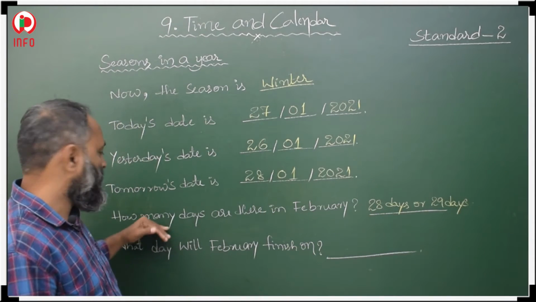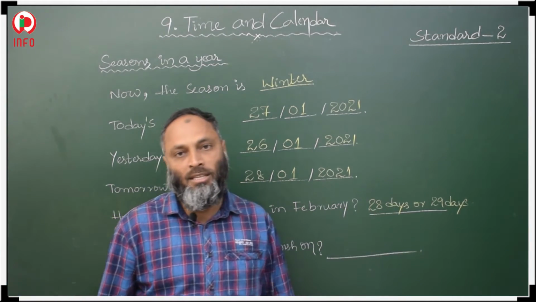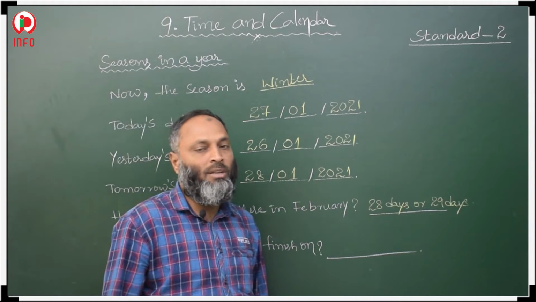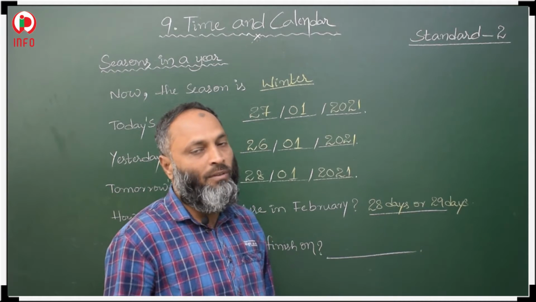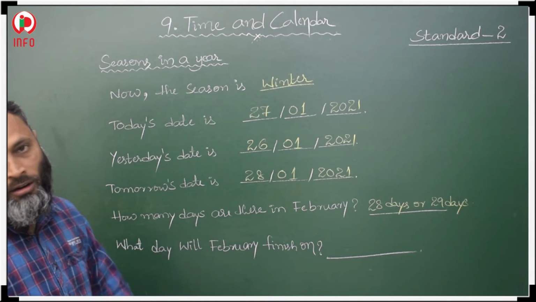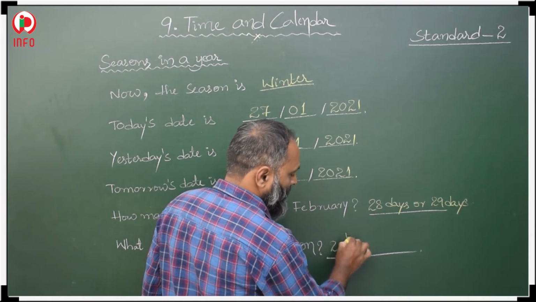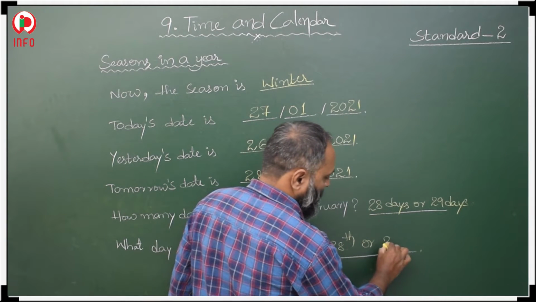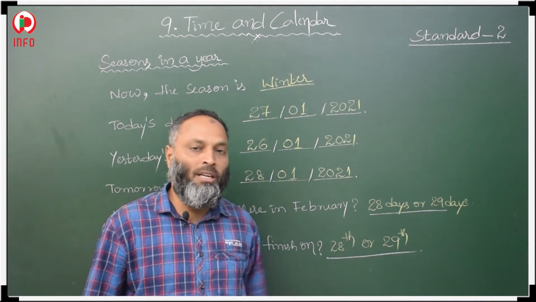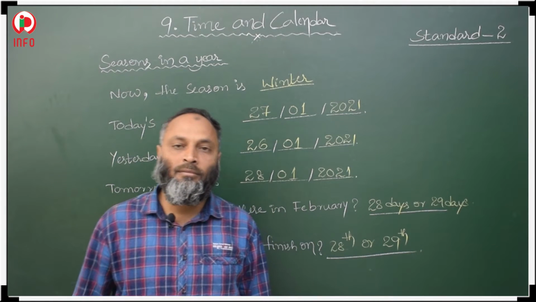Here he is not asking about this particular year. So generally we have to write how many days in February month: 28 or 29 days. If the year is not a leap year, then we have 28 days. If a leap year, then we have 29 days. Okay. What day will February finish on? The last date is 28th or 29th. In a leap year, the last date is 29th. Without a leap year, the last date is 28th. Okay.